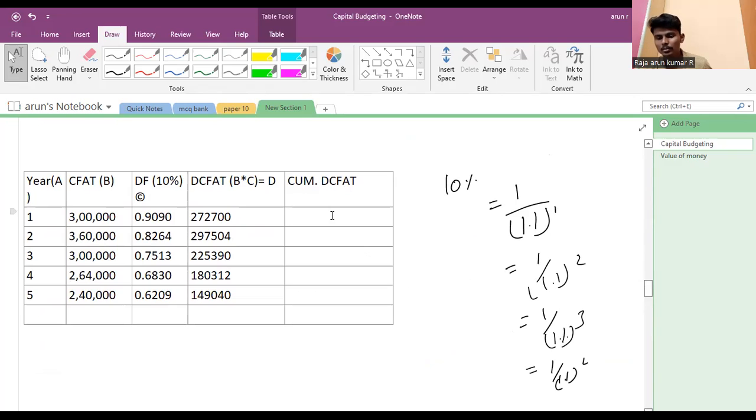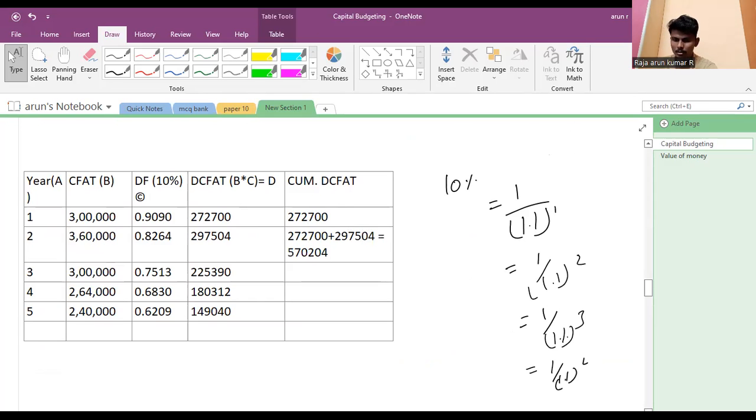And we calculate the cumulative discounted cash flow. We put the first year same, 2,72,700, and the second year equals 2,72,700 plus 2,97,504, which is 5,70,204.